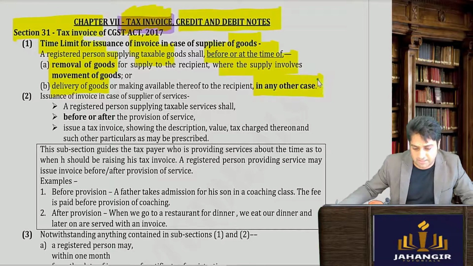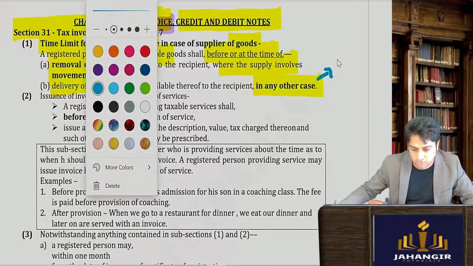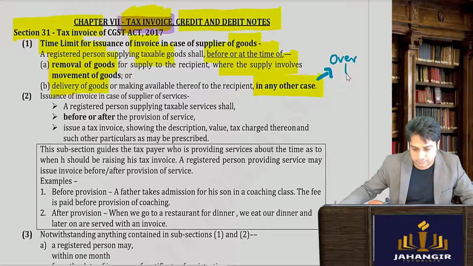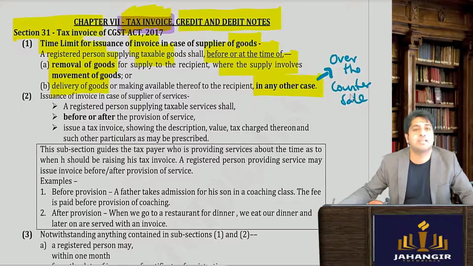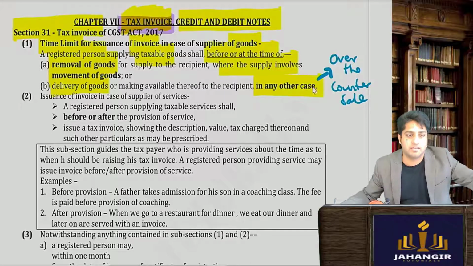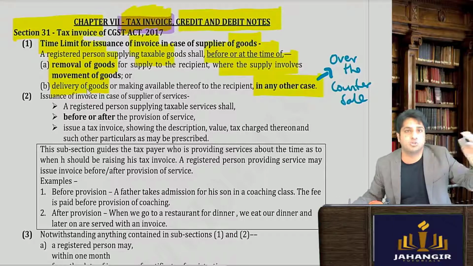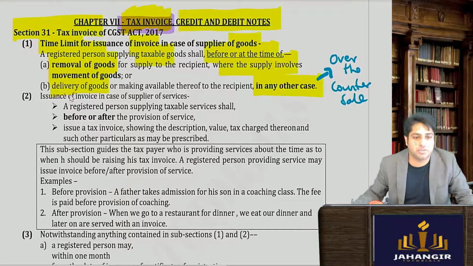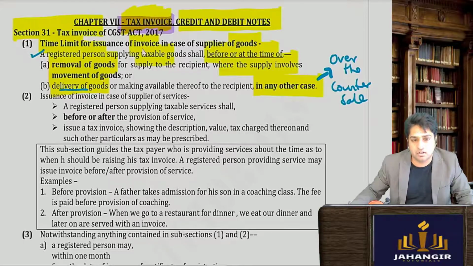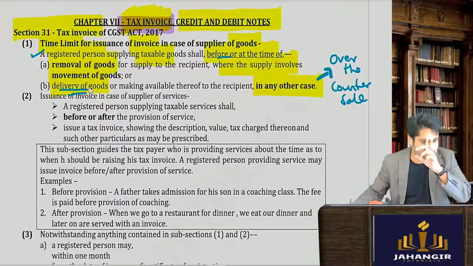So let's take an example. This is talking about your over-the-counter sales. Counter sale. For example, I go in a shop to buy. There is no movement of goods involved because I am standing right there. So the goods will be delivered to me, and that is the time when the invoice should be made. So any registered dealer shall before or at the time of delivery of the goods issue the tax invoice.